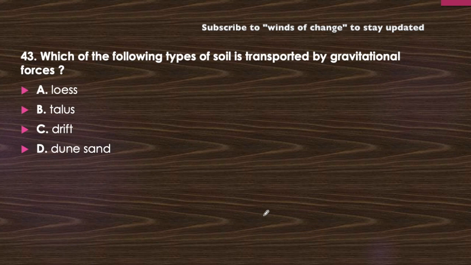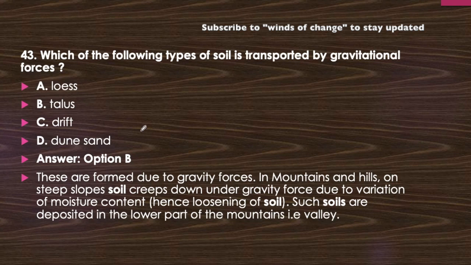Which of the following type of soil is transported by gravitational forces? Loess, talus, drift, or dune sand? Dune sand is by wind, you all know, it cannot be the possible answer. Loess is also not possible, only talus or drift. Which one will be the correct one here? Think about it. Talus will be the correct answer here.